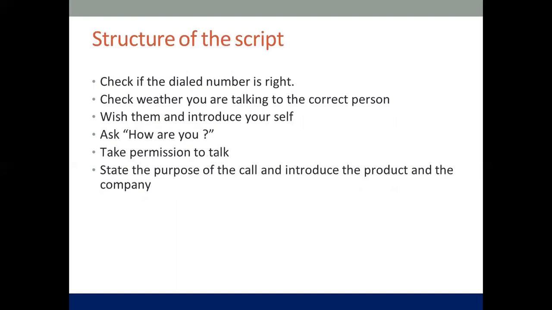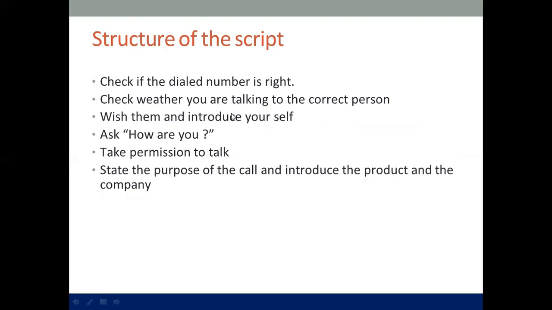You have to structure your script next. Check if the dialed number is right, and check whether you are talking to the correct person. Wish them, introduce yourself, ask them how they are, and take permission to talk. So this is the entire structure. First you check the number is right. Next you check whether you're talking to the right person.